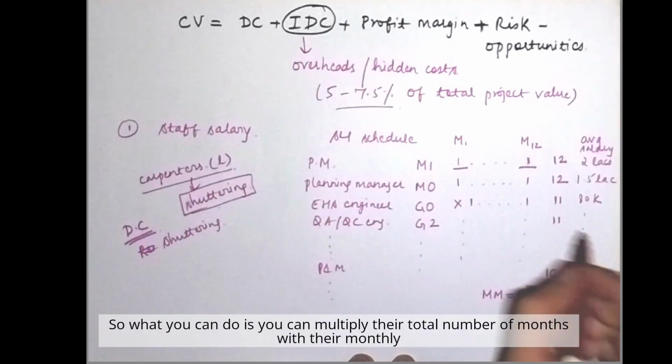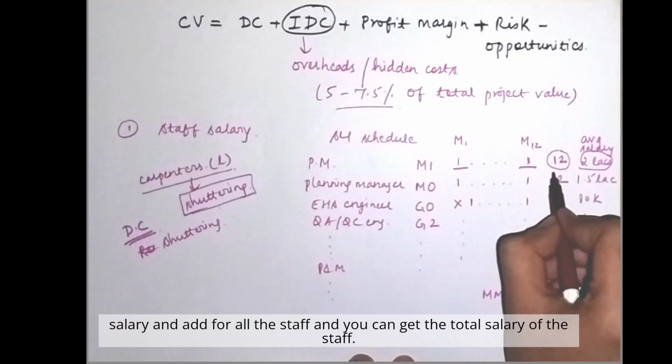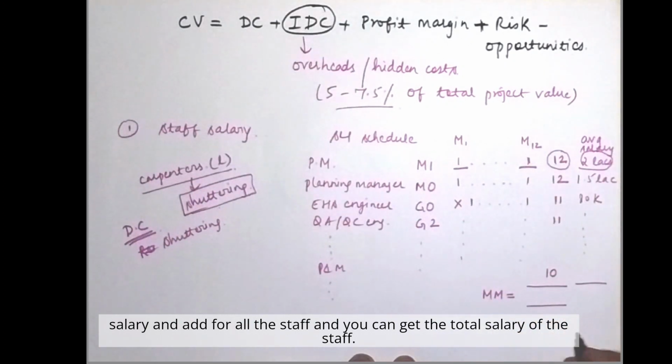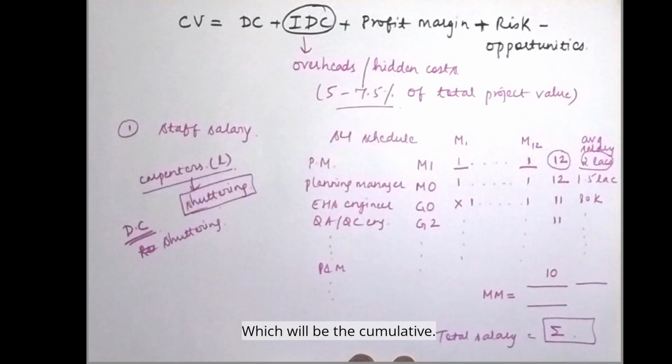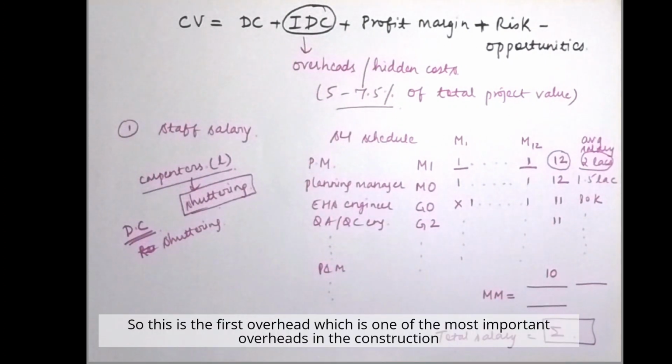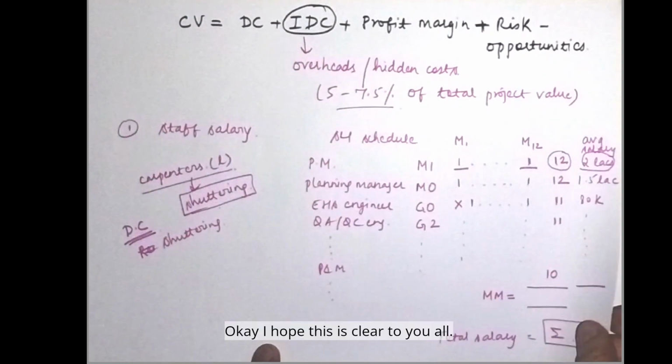So what you can do is multiply their total number of months with their monthly salary and add for all the staff, and you can get the total salary of the staff, which will be the cumulative. So this is the first overhead, which is one of the most important overheads in the construction industry, because this constitutes quite a major portion in a construction project. Okay, I hope this is clear to you all.